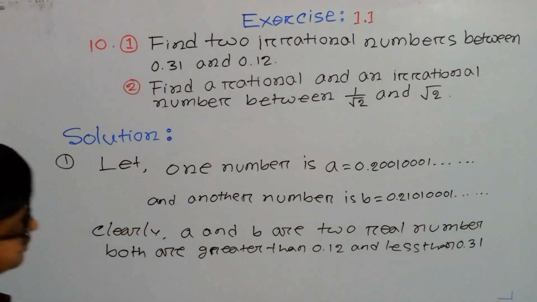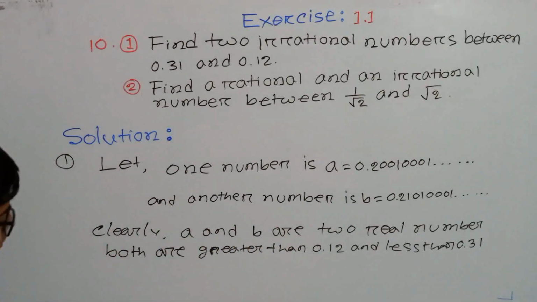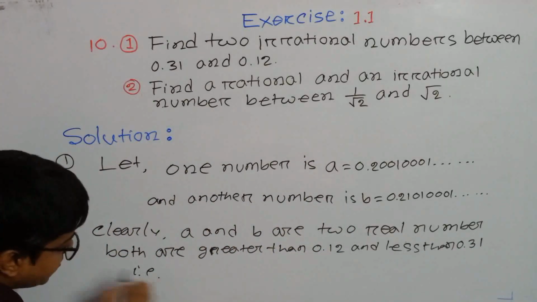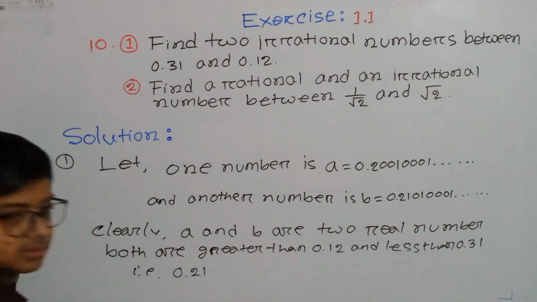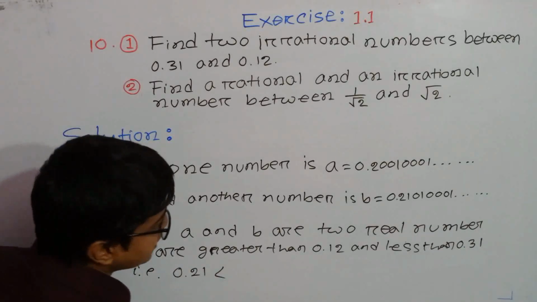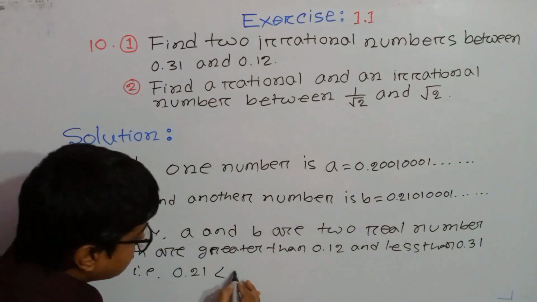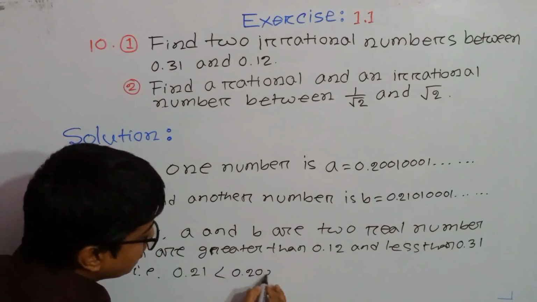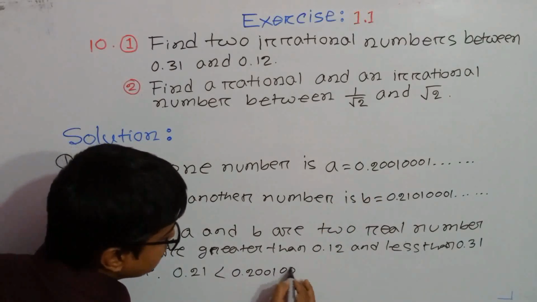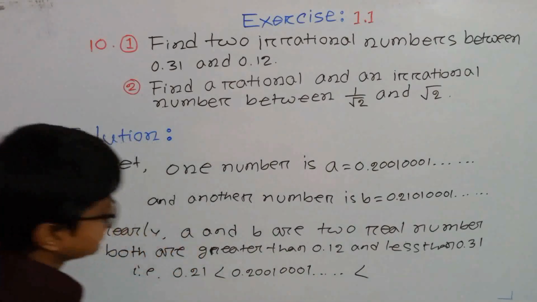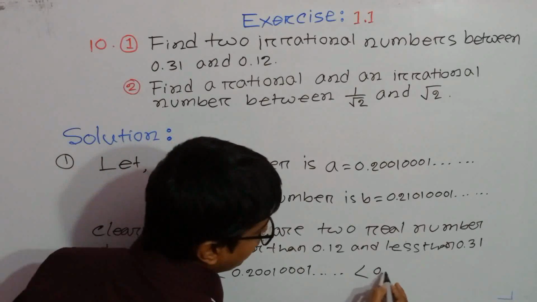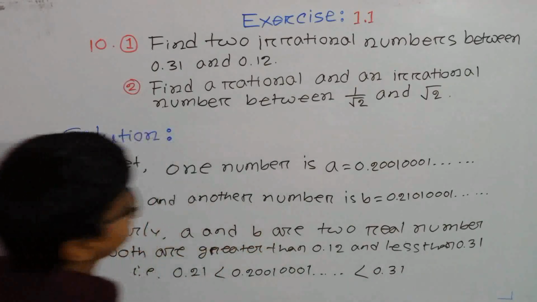So that is, it will be 0.21 less than 0.2001 0001 and so on, less than 0.31.